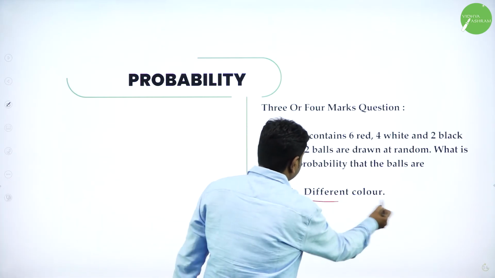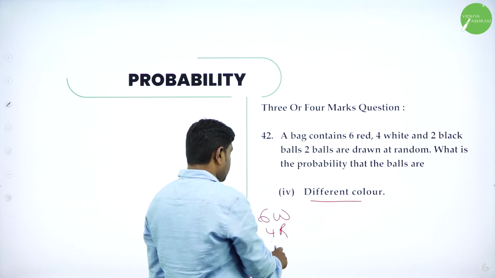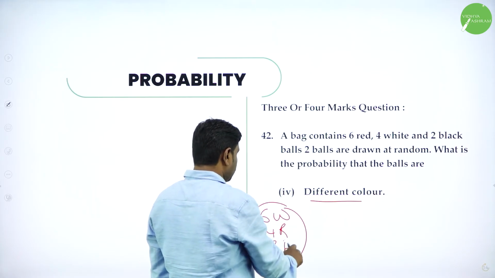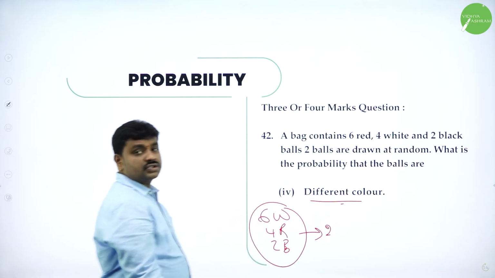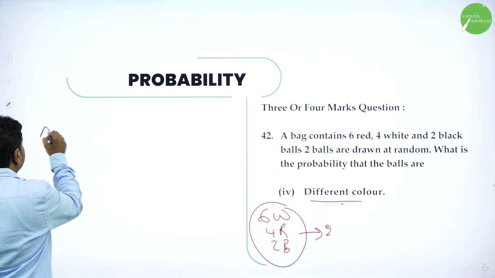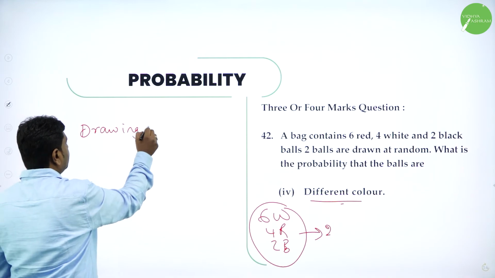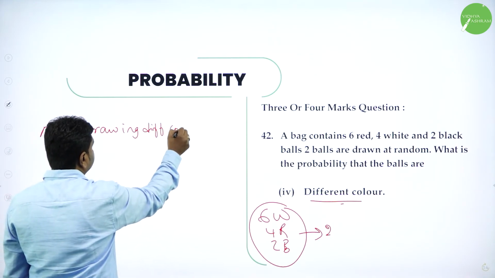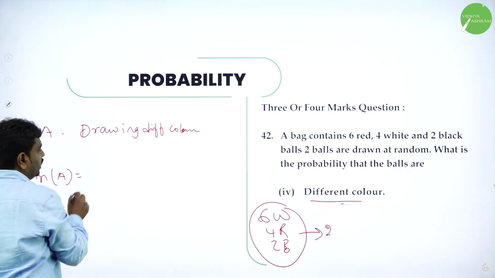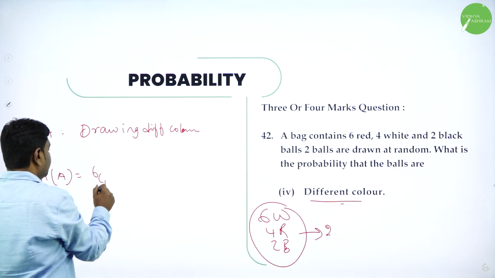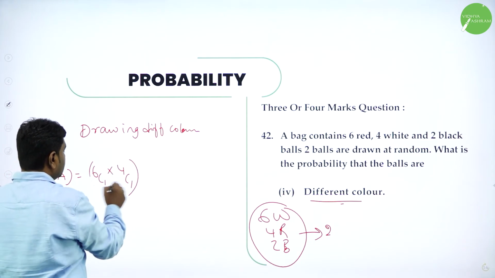Different colors, same problem. Out of 6 white, 4 red, 2 black, draw 2 balls such that they are different colors. So now define the event. What is the event? Drawing different colors. Both should be different. N of A, number of possibilities is: I will take 1 white ball and 1 red ball, 6C1 into 4C1. This is one combination.